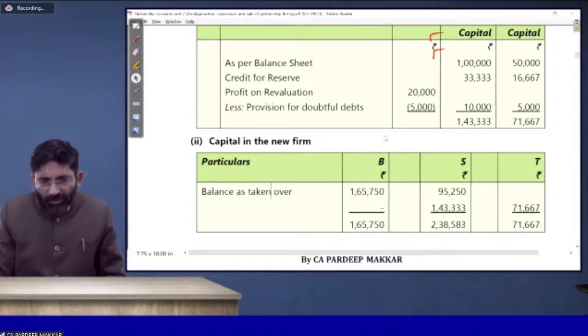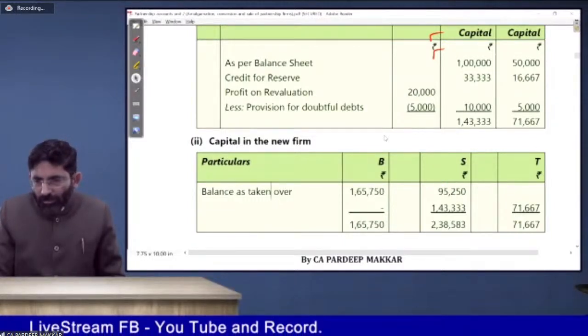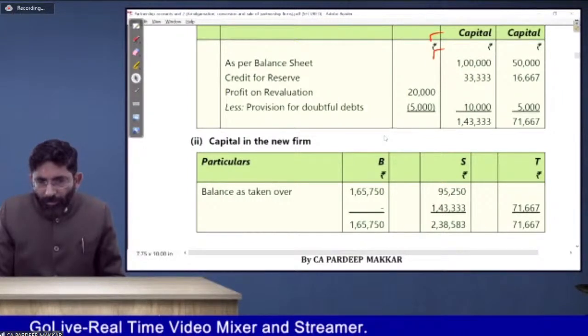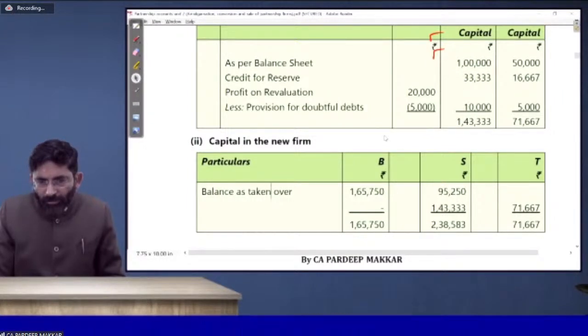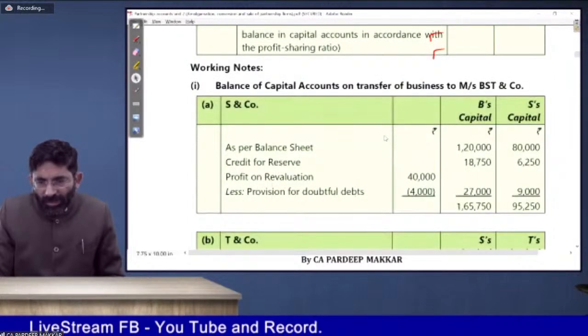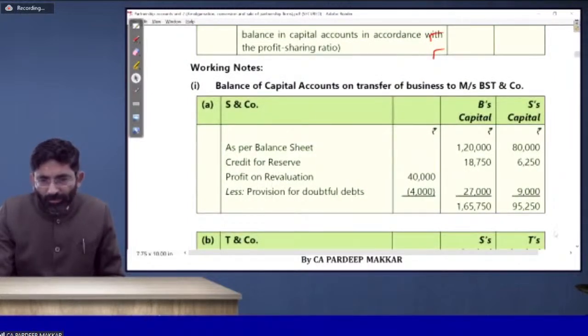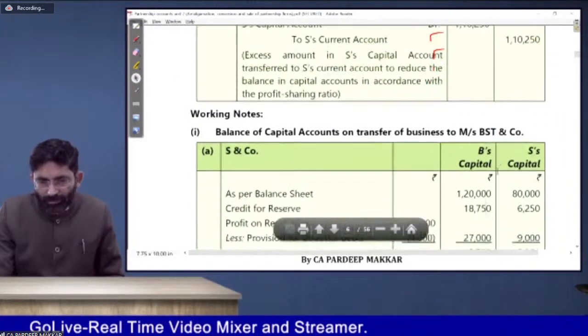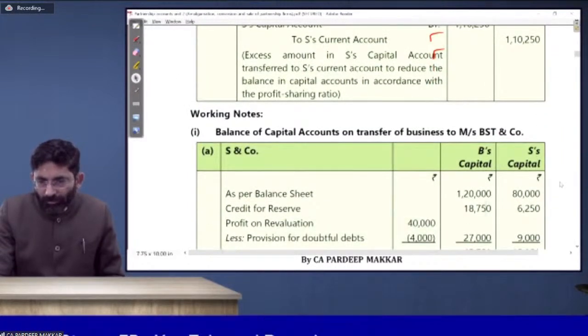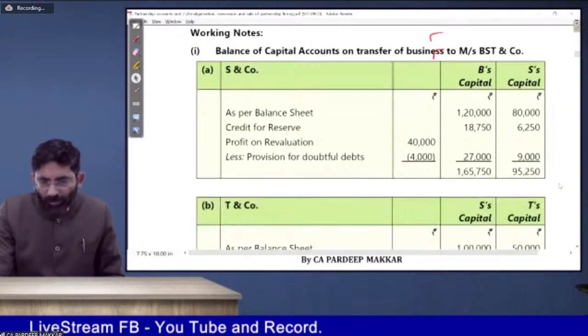The balance has been taken over. S and company. Profit on revaluation is 36,000.